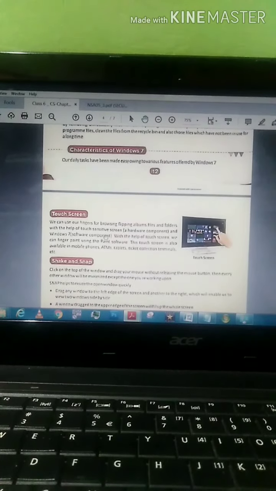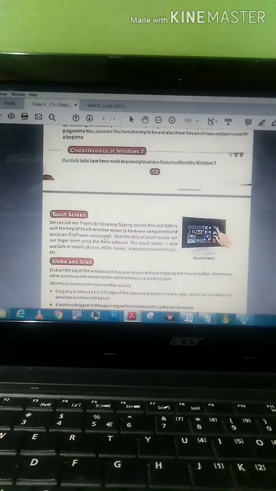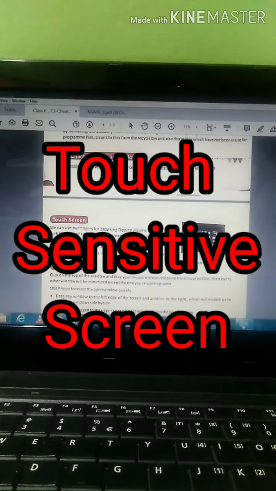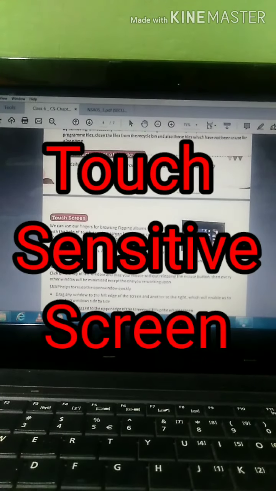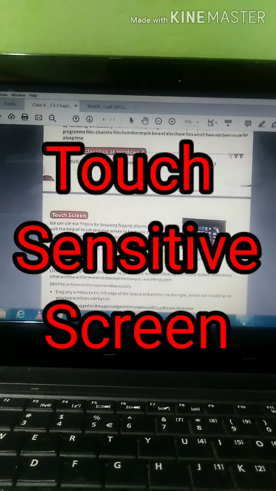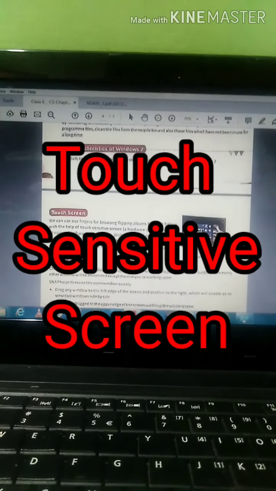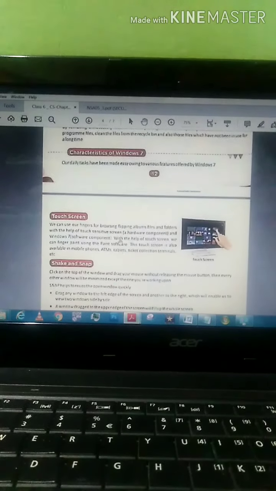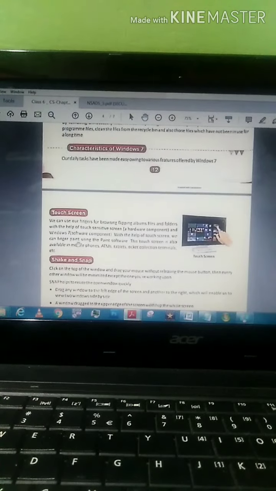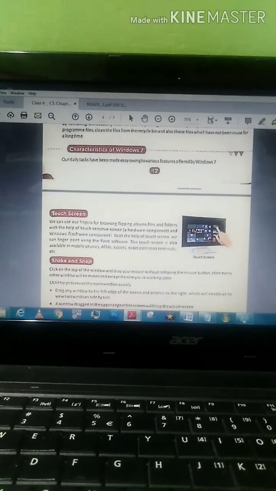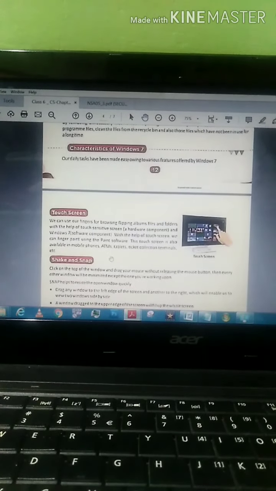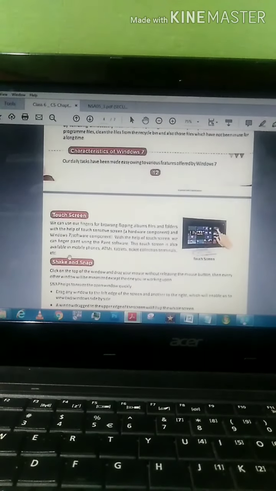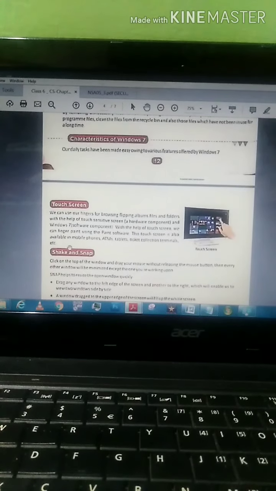They are using a special component in the Windows 7 operating system, in the hardware, called a touch sensitive screen. And Windows 7 also has some special software components to run those effects efficiently. With the help of touchscreen, we can finger paint using the paint software. The touchscreen is also available in mobile phones, ATMs, tablets, ticket collection terminals, etc. We know that when you go to an ATM, you can find the touchscreen there also.